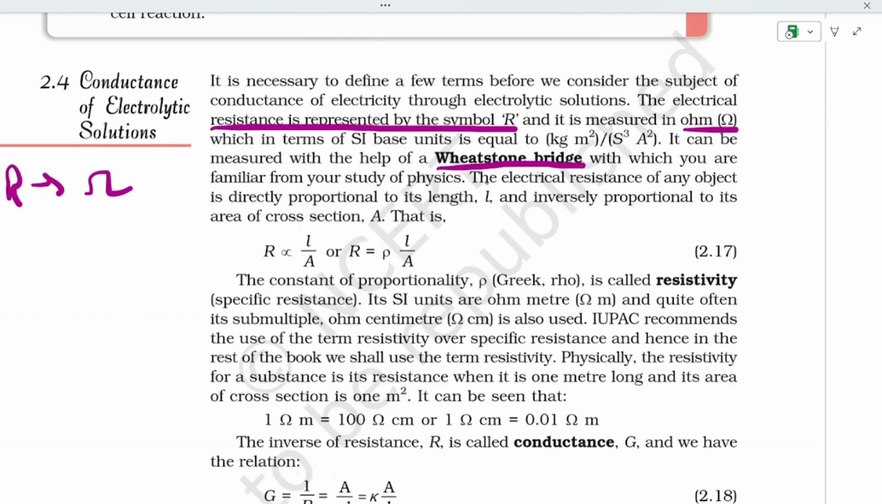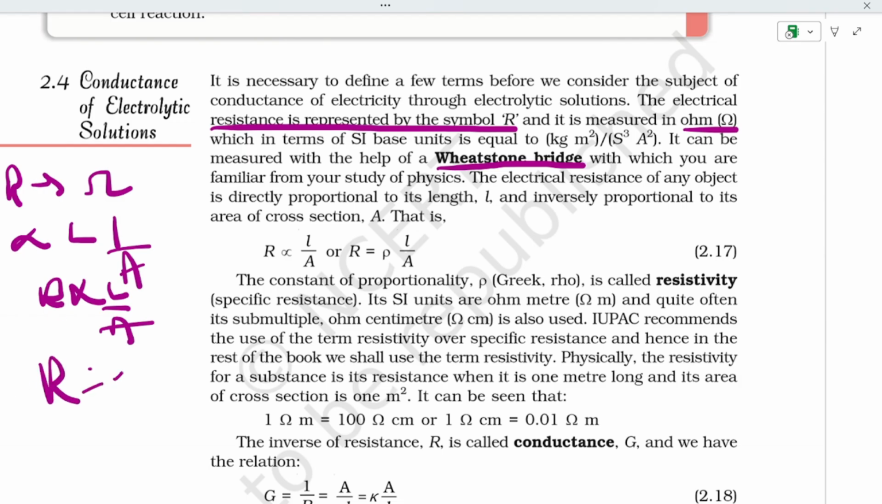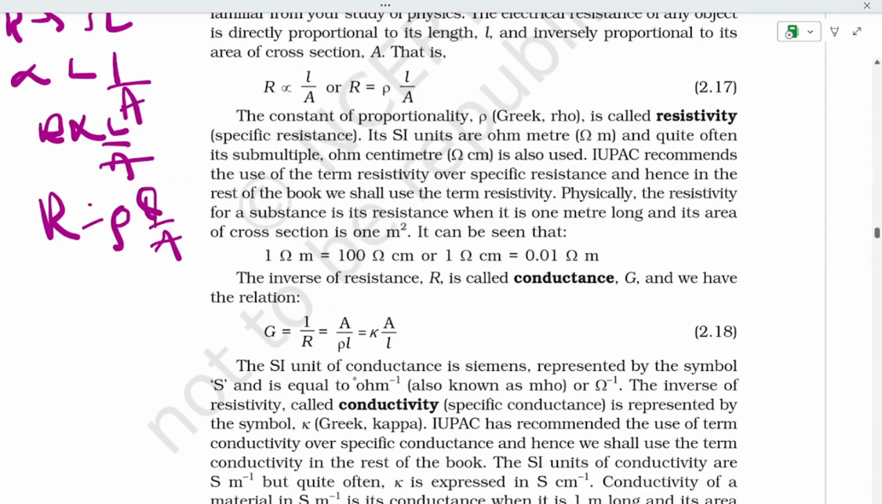It can be measured with the help of the Wheatstone bridge, as studied in physics, as I said. Resistance is directly proportional to l and inversely proportional to the area of cross section, that is, you can say l divided by A. You know this formula, and if you want to remove this proportionality symbol, you have to add one constant, which is called rho. You can write it like this, l divided by A. You can take small l also. Now the resistivity, the Greek letter rho we have taken, is called resistivity, right? Its SI unit is